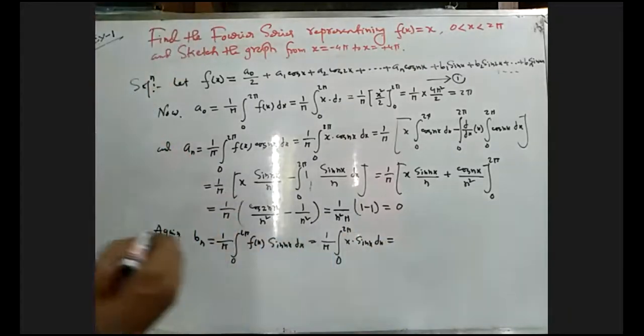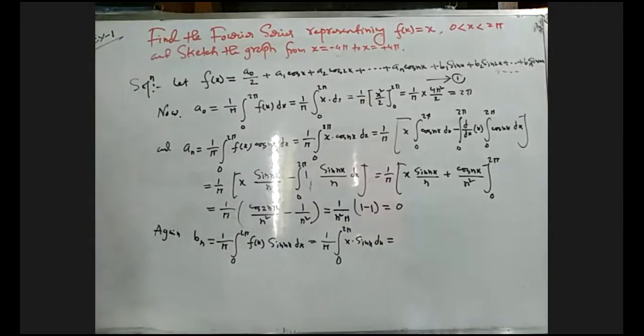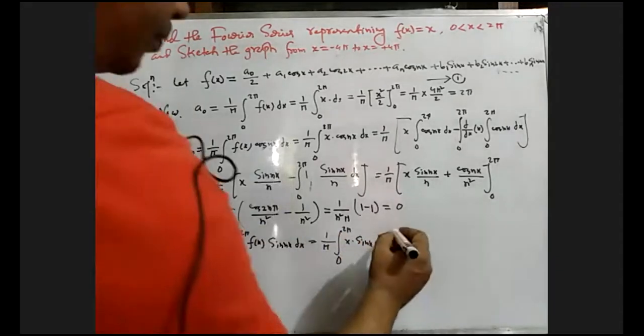Now again the UV process. So using the same procedure, we get the result.